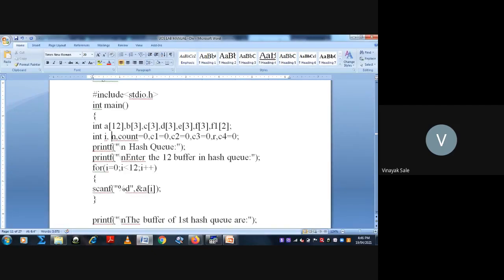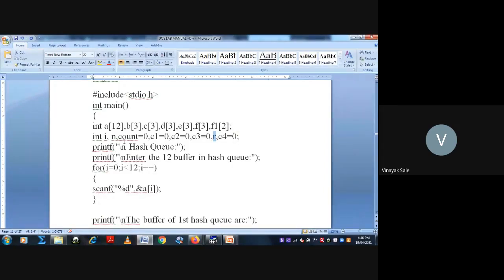Then initially the count of each block is 0. So this is the original count for all hash queues. Then the 0th hash queue, first hash queue, second hash queue, third hash queue, and r is one variable we have taken.